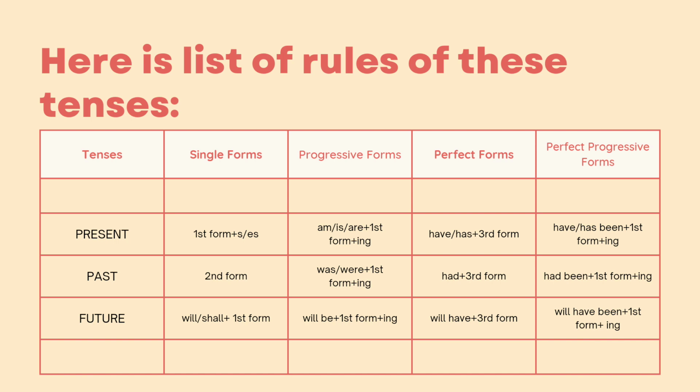Future tenses. In simple form, you have to put will, shall plus first form. In progressive form, you have to put will be plus first form plus ing. In perfect form, you have to put will have plus third form. And in the last one, perfect progressive form, you have to put will have been plus first form plus ing.